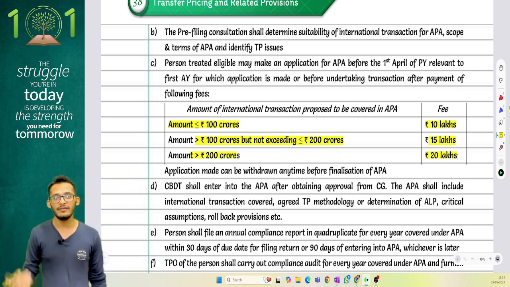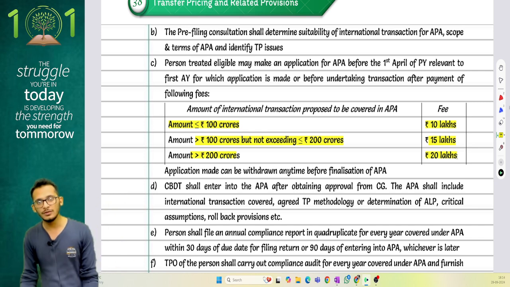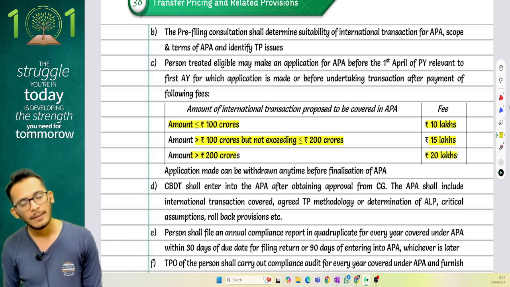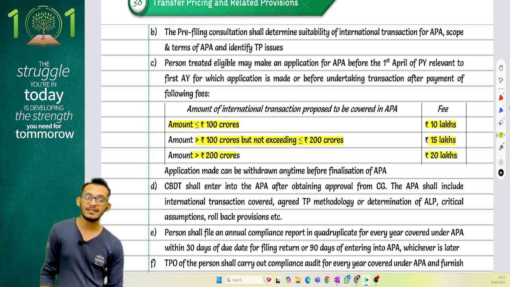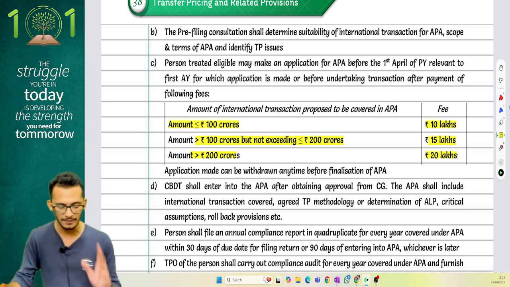This is for the future 5 years. But for the preceding 4 years of rollback period, no matter what the international transaction is, you will have to pay a fees of 5 lakh rupees. Please keep in mind this fees. This has been tested in exams and MCQs a lot of times. So please keep that in mind.